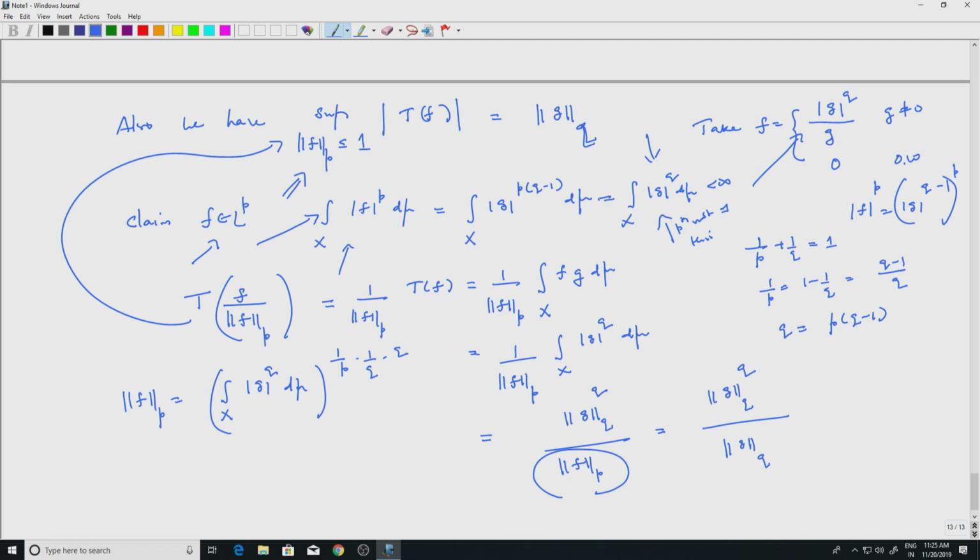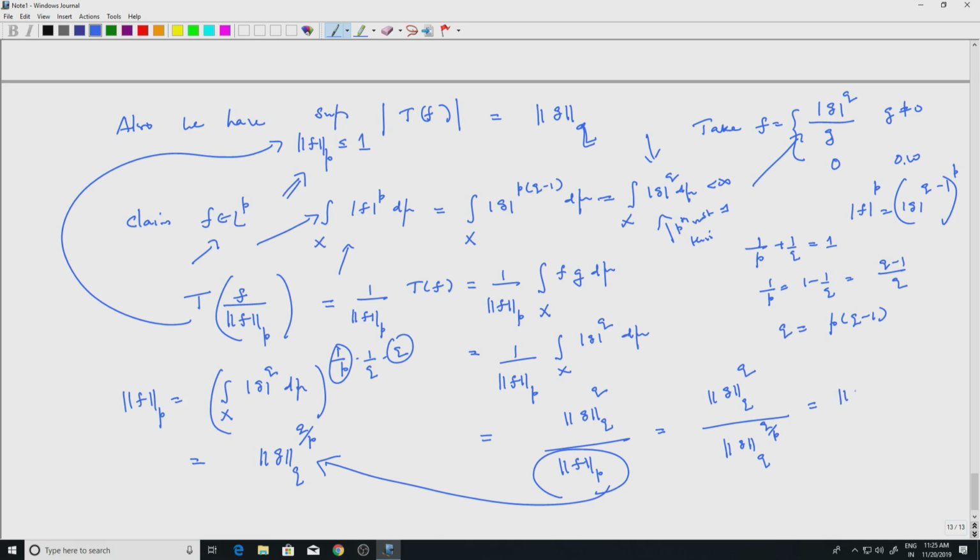But if I look at this and this separately, and I have a 1 by q, I will get the L^q norm of g, and I have a q by p. So this quantity is q by p, which is equal to the same quantity to the q divided by the same quantity to the q by p.